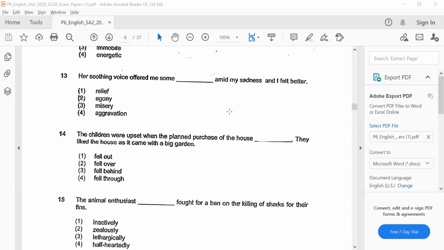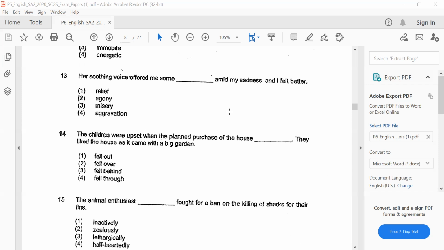Fell out. How is fell out used? Maybe Tom and Jerry fell out over a squabble they had regarding not allowing Tom access to using the computer, right? They fell out over something, right? Which means they are not on talking terms, or not on good terms, right? Fell over. I fell over a huge rock, right, while playing rugby. I fell over something. I tripped over something.